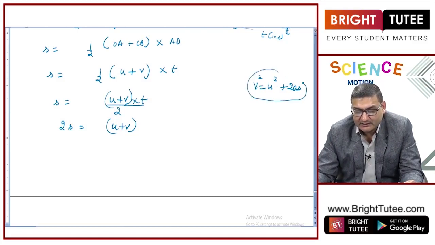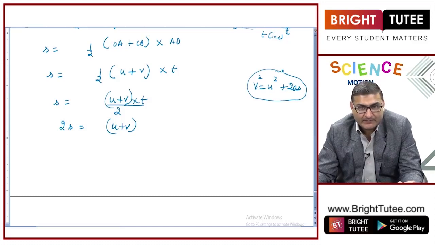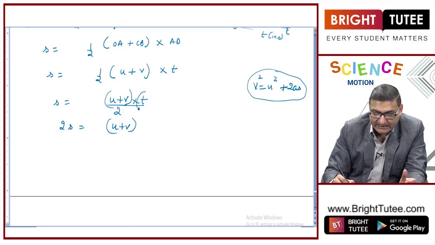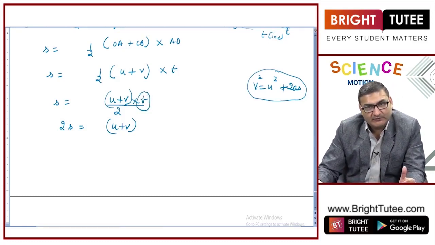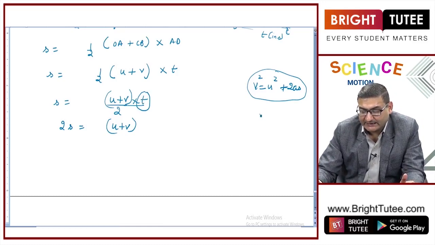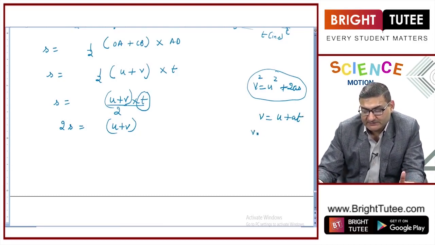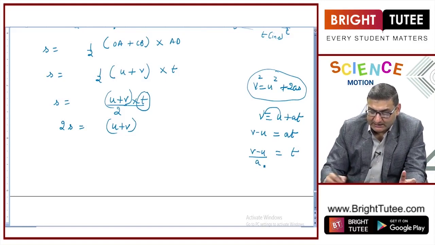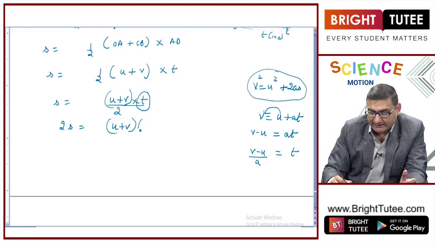Now, in this equation we do not find t anywhere. So this is basically a tip for us that we have to remove t from here. How are we going to do it? We have just studied that v is equal to u plus at, the first equation of motion, which can be written as v minus u is equal to at, taking u to the other side. Now taking a to the other side, I get t is equal to (v minus u) upon a. So rather than writing t, I can write (v minus u) upon a.